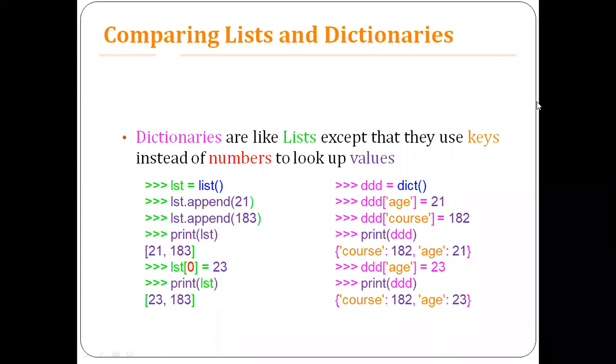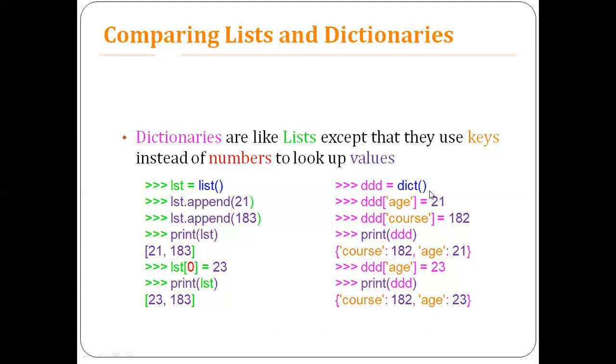So come back to your dictionaries here. Instead, here we are using only the numbers, right? To access a particular element within a list, you are using the index or the position, which is nothing but a number. Look at the example here. The same example has been reconstructed here.